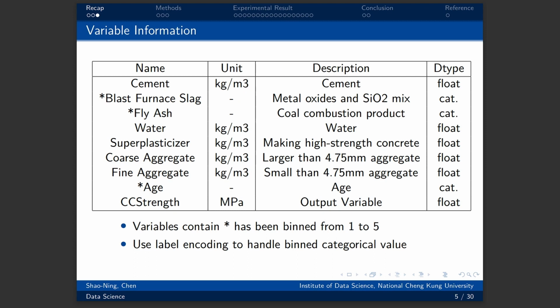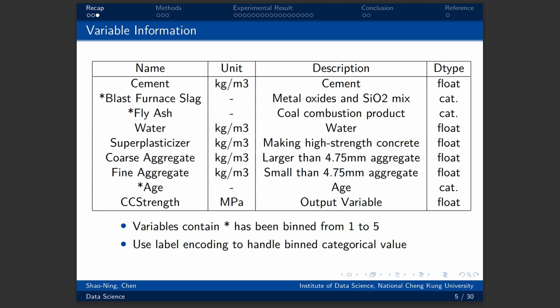And here are the descriptions of the variable names. Blast furnace slag means the mixture of metal dioxide and silicon dioxide. Fly ash means a coal combustion product that is composed of the particulates that are driven out of coal-fired boilers together with the flue gases. Superplasticizer is used in making high-strength concrete. If the aggregate size is more than 4.75 mm, we call it coarse aggregate, else we call it fine aggregate. The output variable, concrete compressive strength, means the measurement of concrete strength.